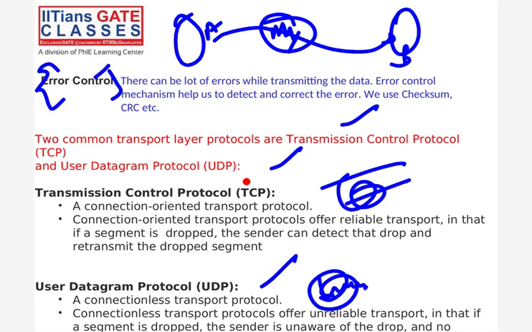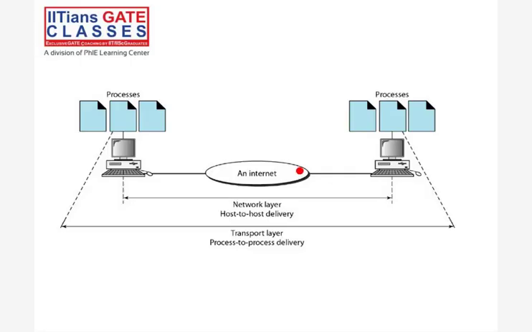Now you know Skype is one process, mapped with a port number. These are the processes at the transport layer, right? Similarly, at host B also, these are the processes at the transport layer.